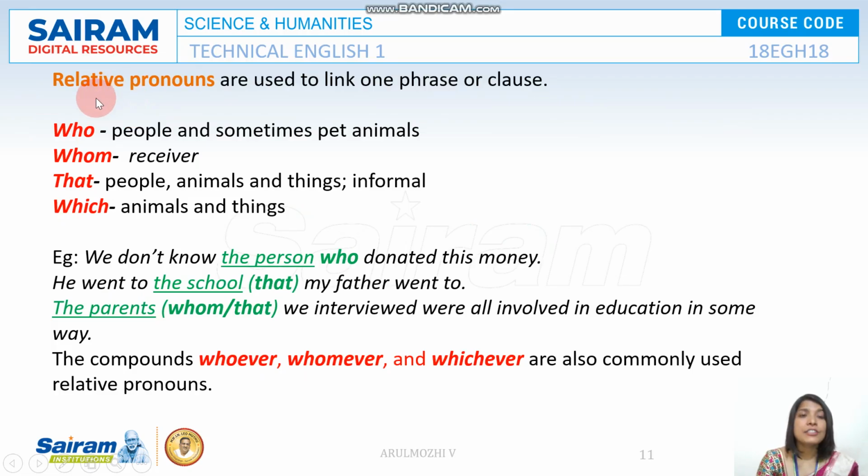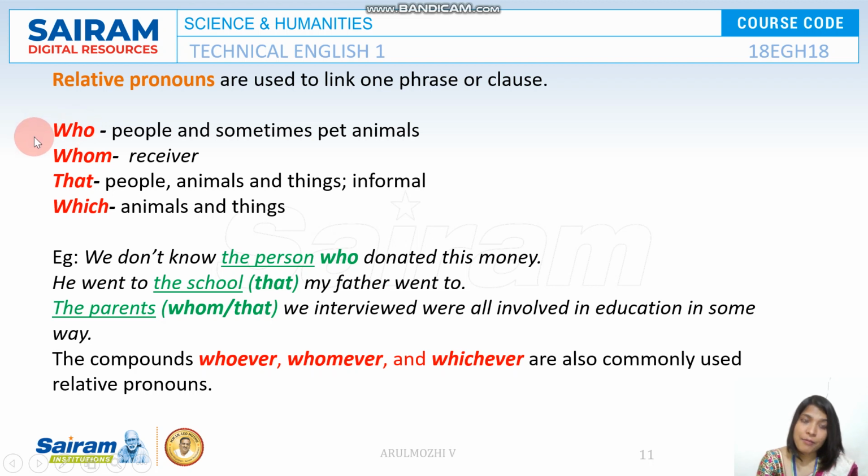Next, relative pronouns. Relative pronouns are used to link a phrase or a clause. Who, whom, that, which, these are relative pronouns. Among these, who, whom, which also serve as interrogative pronouns. But what is the difference between these interrogative pronouns and relative pronouns?